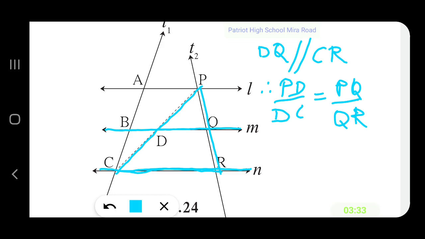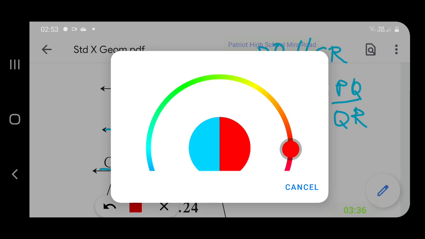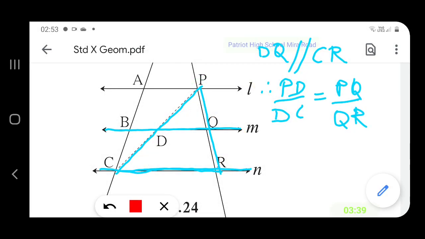Now consider the other triangle, that is triangle ACP. Similarly, because M is parallel to L, we can consider AP to be the base of this triangle, and BD is parallel to AP.